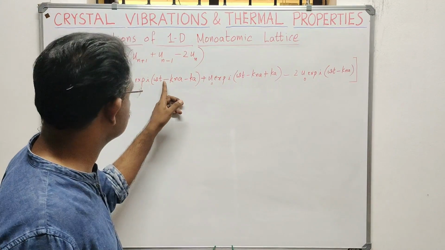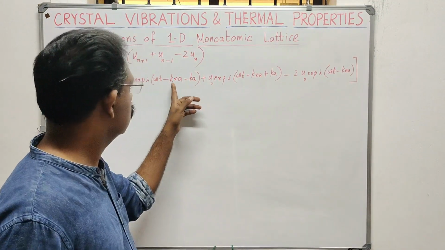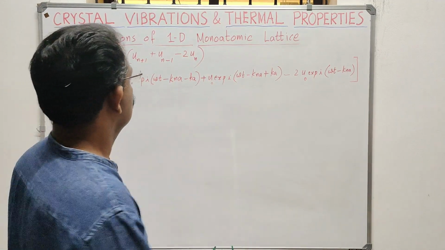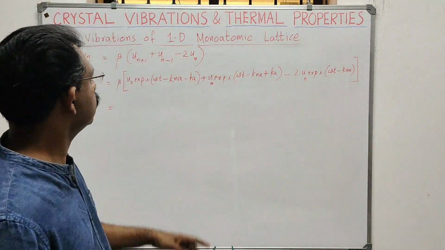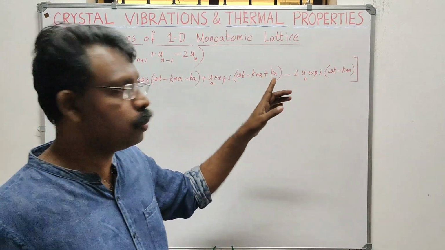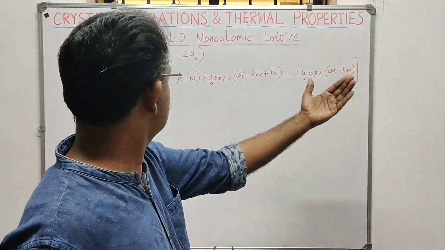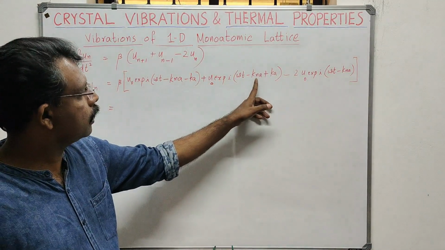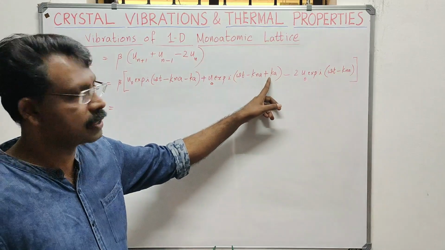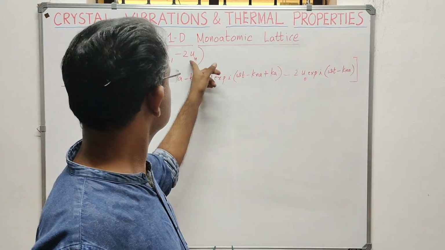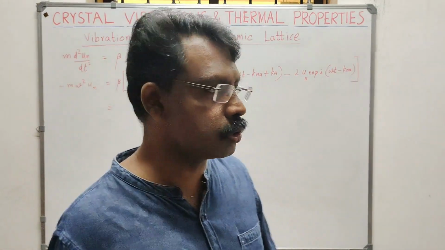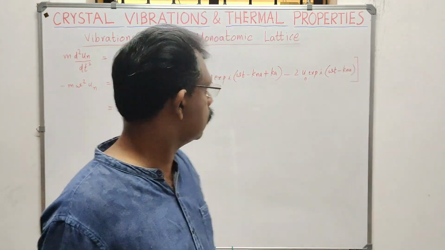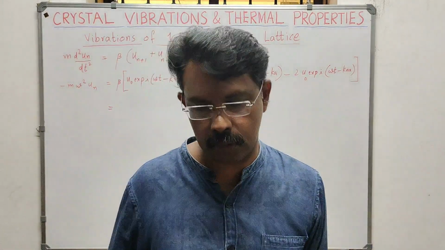That is written as minus kna, and after multiplying the bracket, minus kna minus ka. The next term is u0 exponential i omega t minus k into n minus 1 a. Since there is a minus here, that becomes minus kna plus ka. Then the last one is un, which as we know is u0 exponential i omega t minus kna. That remains as it is. So we are getting that equation.